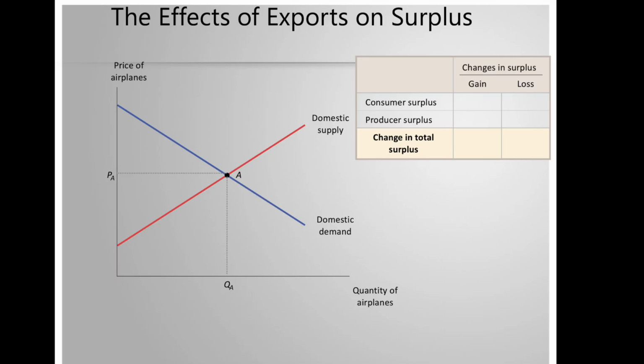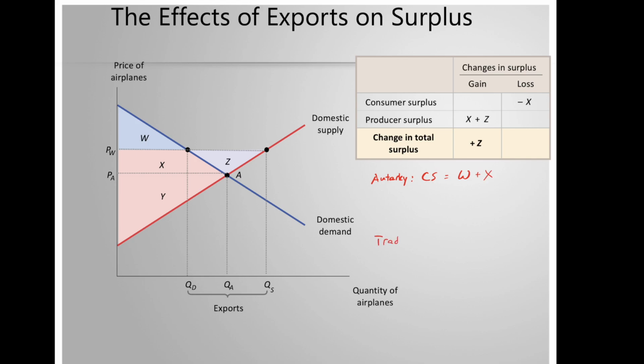How do exports affect surplus? In autarky, consumer surplus was equal to the area W and X. And with trade, consumer surplus is now smaller. It's just the area W. What about producer surplus?